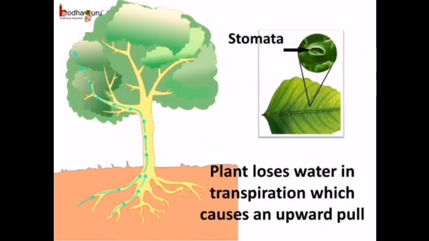You know, the leaves release water. How? We already know the water evaporates through the stomata present on the surface of leaves by the process of transpiration. This evaporation of water from the leaves generates a suction pull, or an upward pull, and the water rises from the xylem to make up for the lost water.